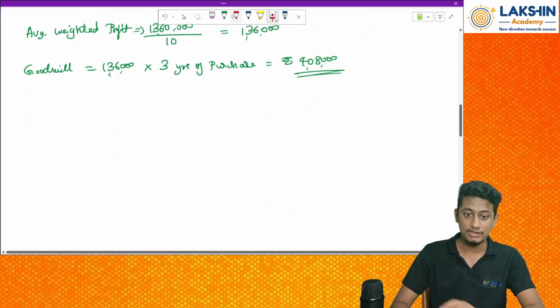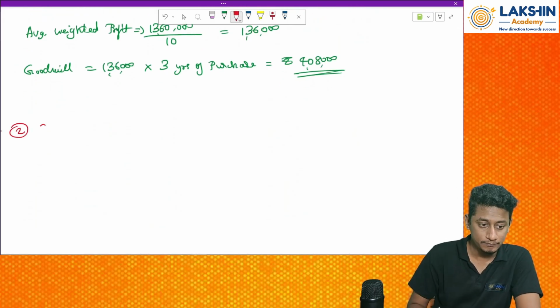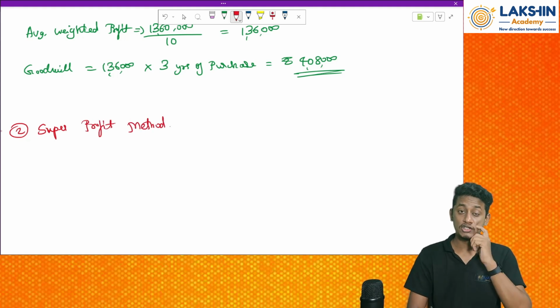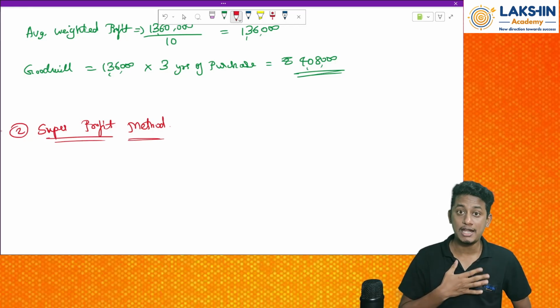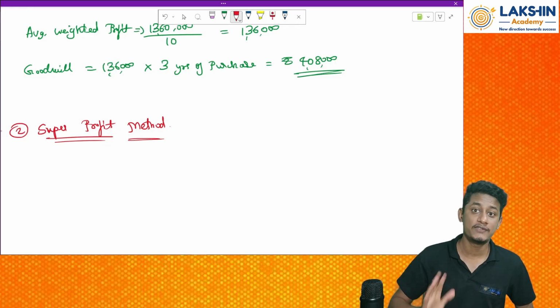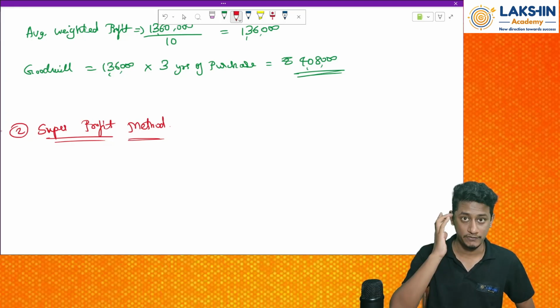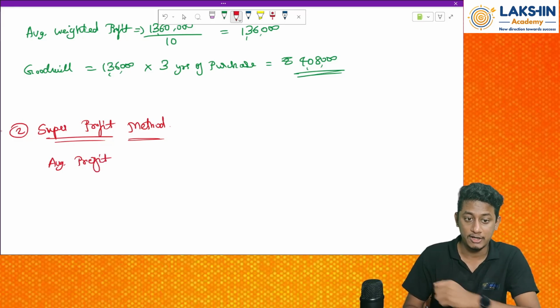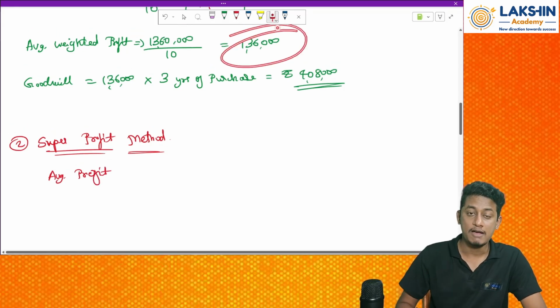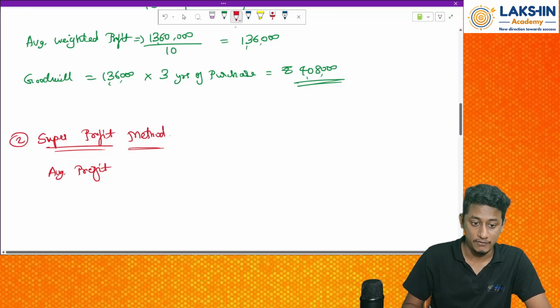Now let's go on to the second method, that is my super profit method. What to do with the super profit method? I will tell you. Compare your firm's profit with the remaining firms' profit. See, first of all, I have found out the average profit. What is the average profit of my firm? As per the above part, 1,36,000 is the average profit that I am dealing with.